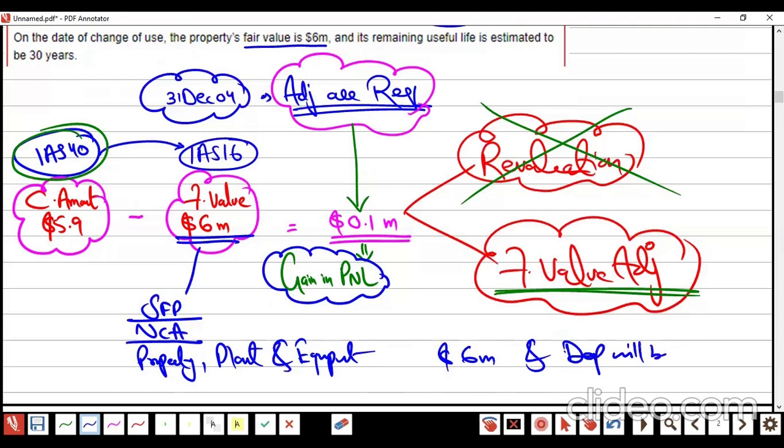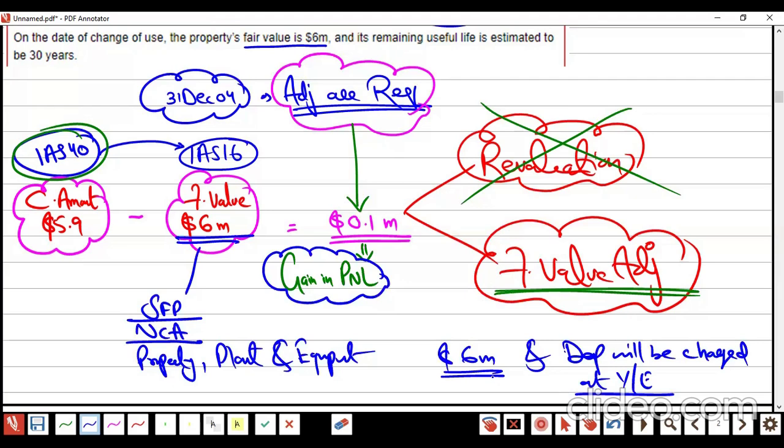Depreciation will be charged at year end. Why? Because under IAS 40 fair value model, there is no depreciation. But when we are jumping now into IAS 16, we have to compute the depreciation other than land. If it is land, no depreciation. Other than land, we have to calculate depreciation on the building, on the premises, on the properties. Am I right? So that's how it works.